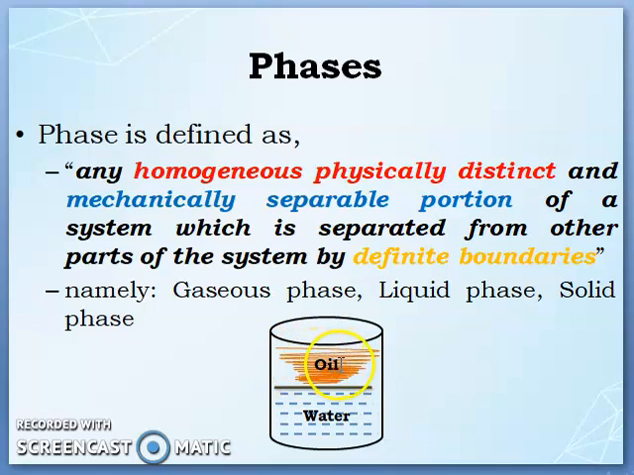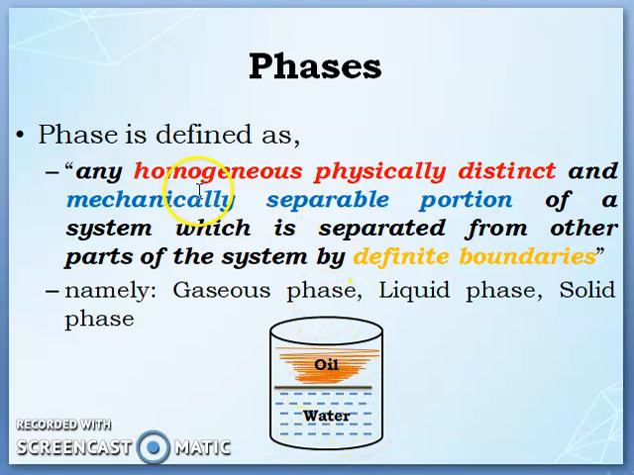We all know that these two won't be miscible with each other. They are immiscible liquids. So at the bottom we are having water, above which we are having oil. You can easily see that. That is called physically distinct. You can visualize the oil phase separately and the water phase separately.